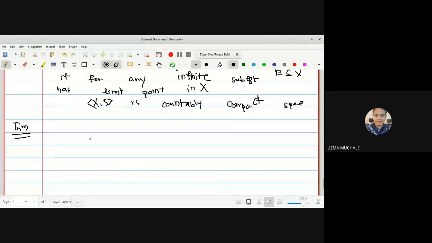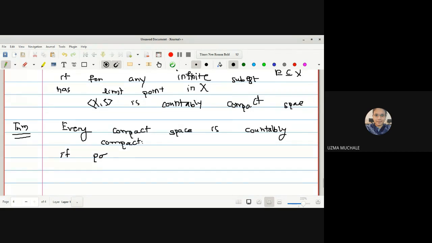Here, every compact space is countably compact. Prove that every compact space is countably compact. You have to prove that every compact space is a countably compact space. You have to start with the assumption that X2 is a compact space. And what is our aim? To prove that X2 is countably compact. Again, we can do it by contradiction, that if possible, X2 is not countably compact.